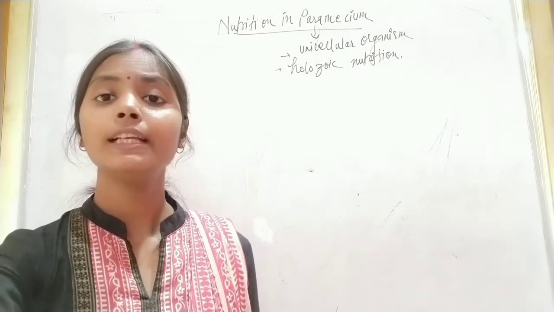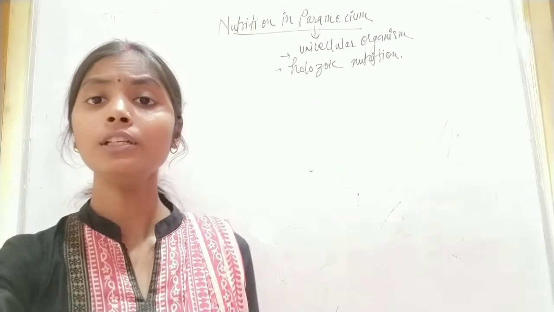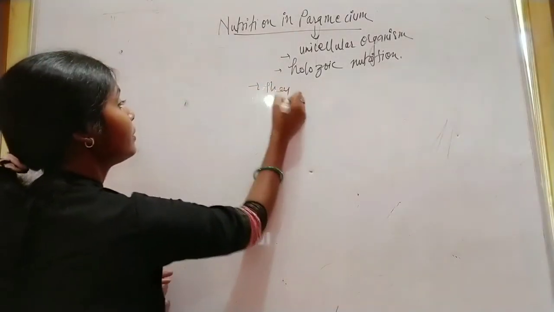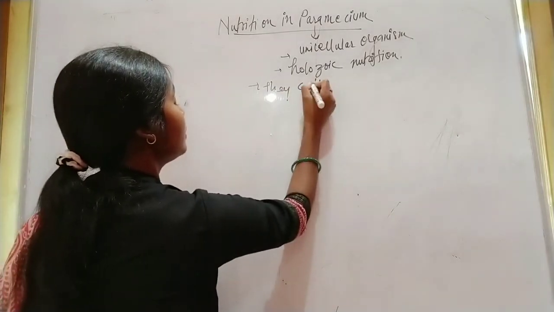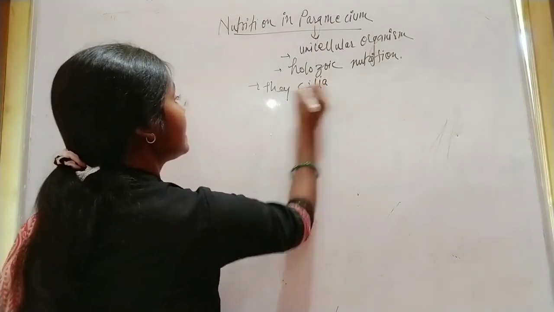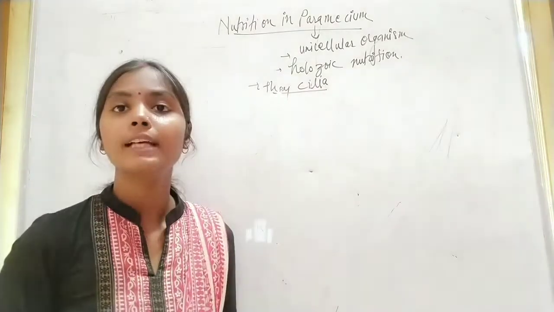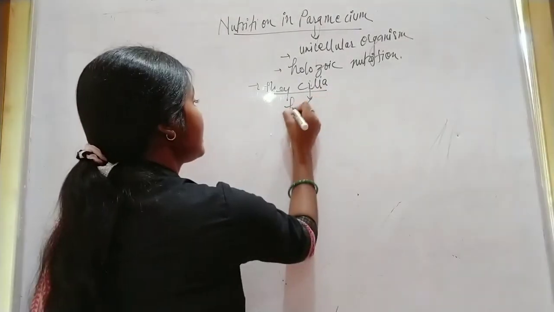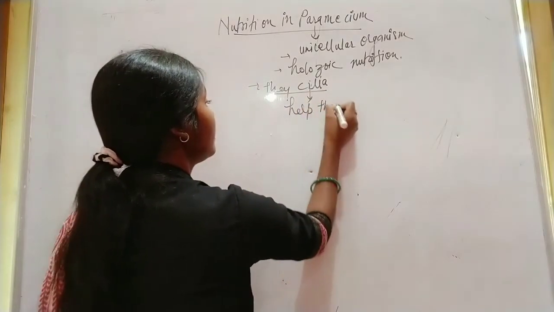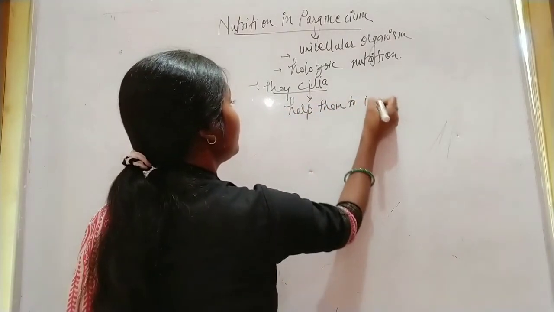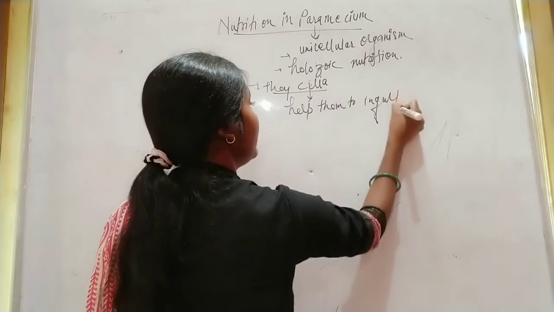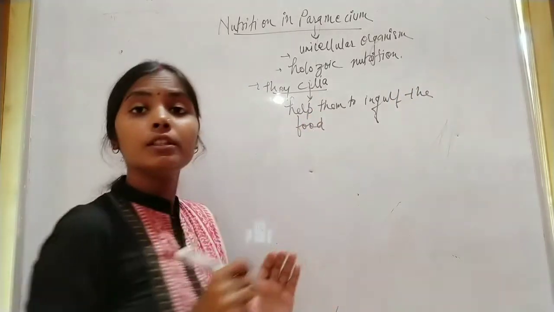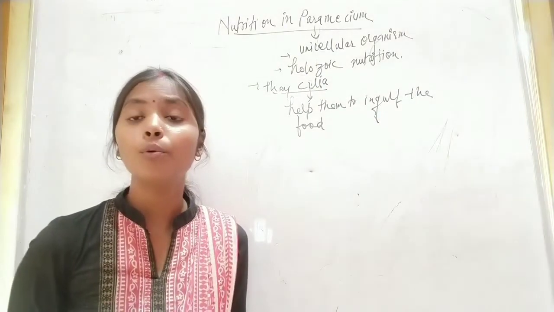This cilia help them to engulf the food through the oral groove.